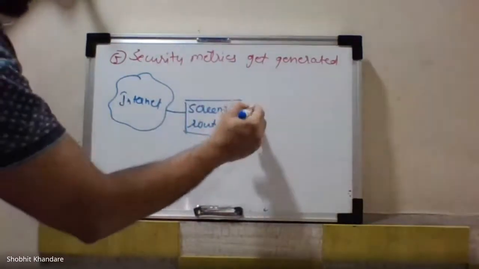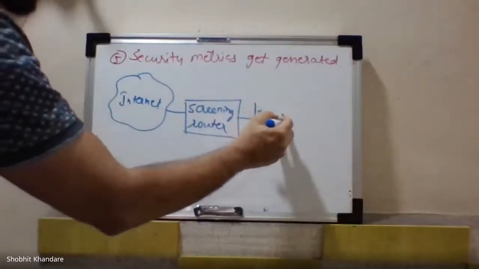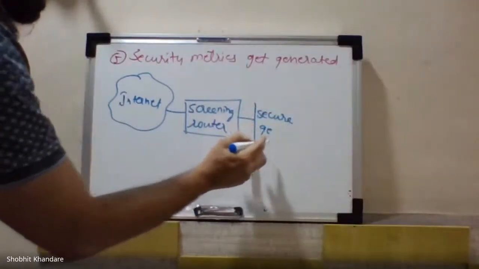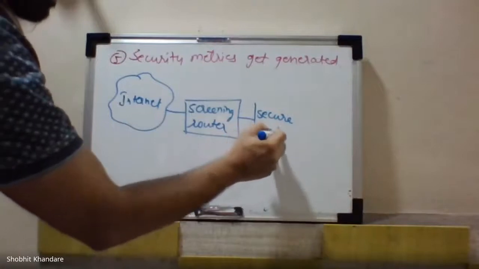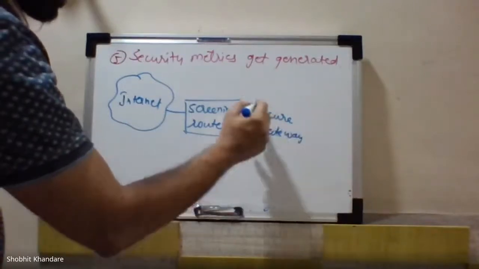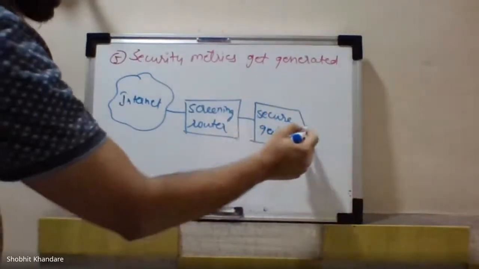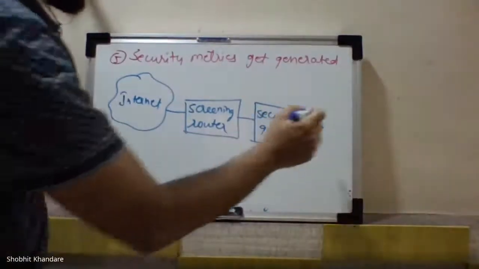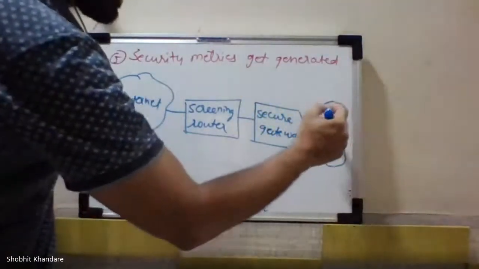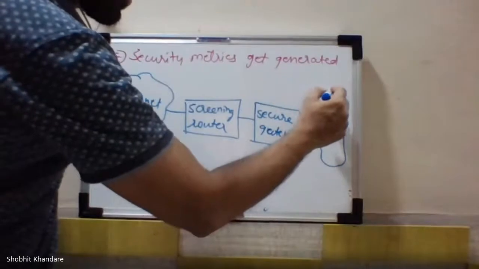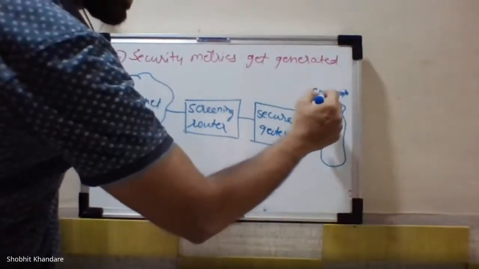Then it is given to the secure gateway, and from the secure gateway, it is given to the corporate network. So this is the corporate network.